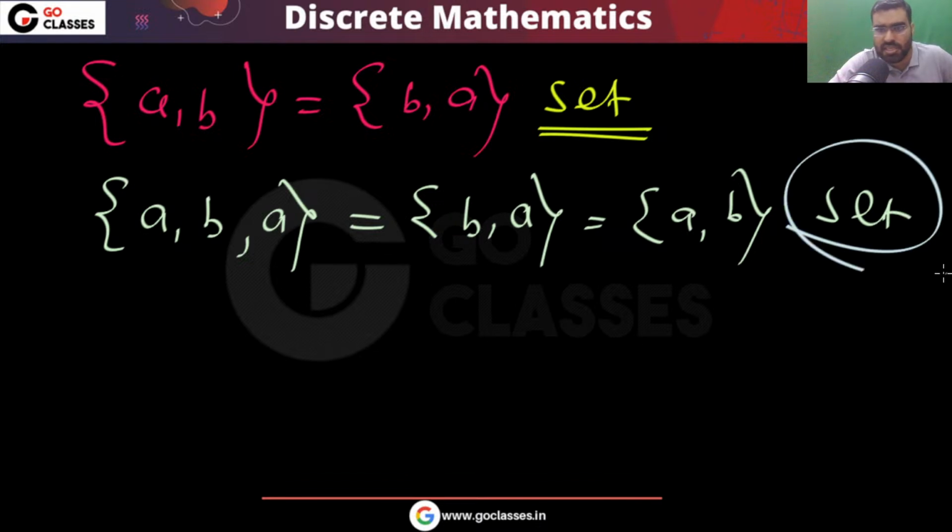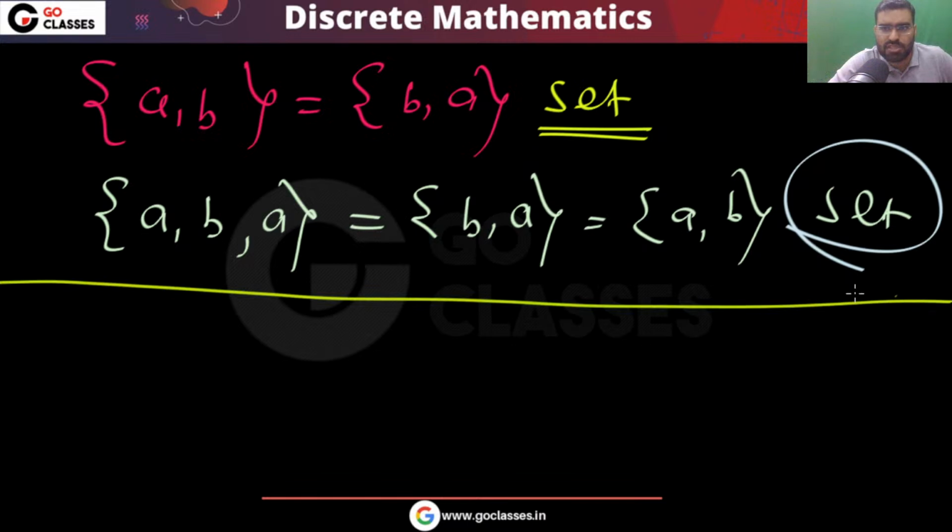So a set is a structure in which repetition does not matter. A set is a collection of distinct elements. You can ignore the repetition, you can remove the repetition. And also order does not matter. So this type of structure is called a set.